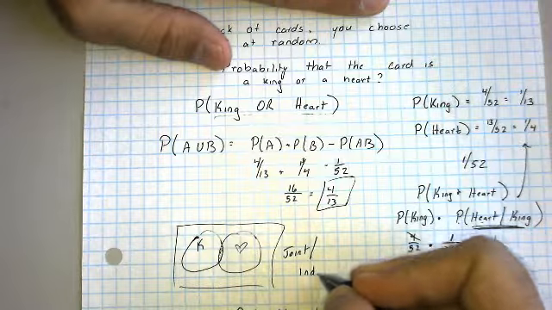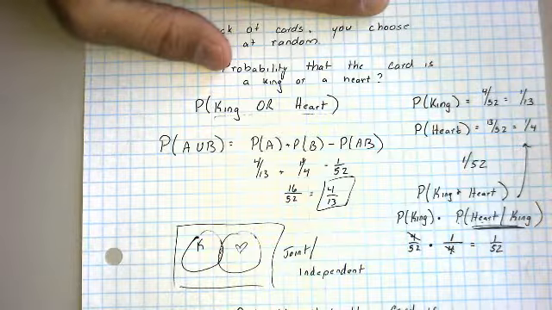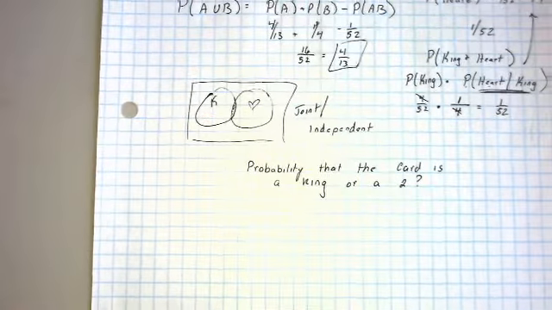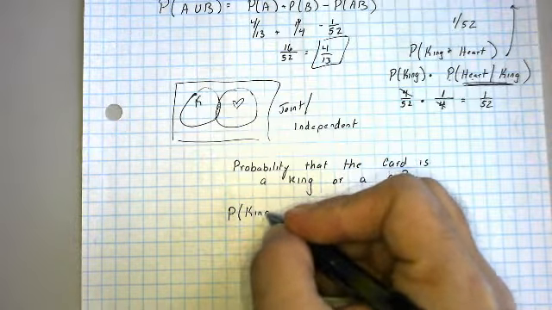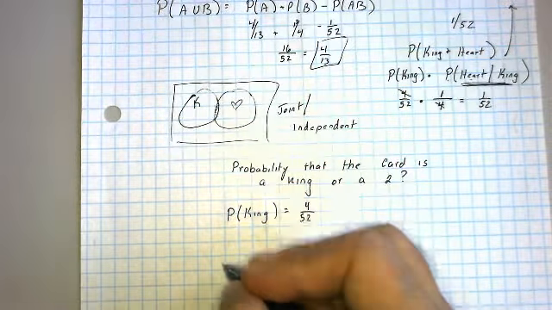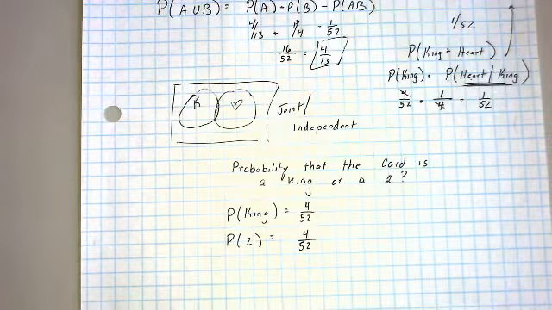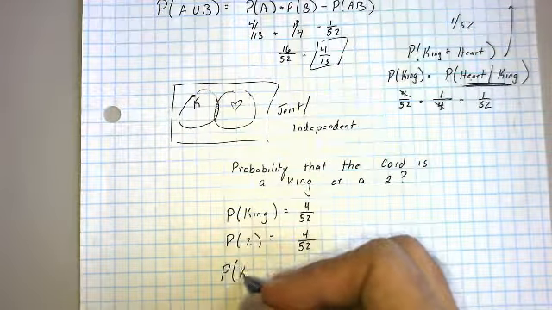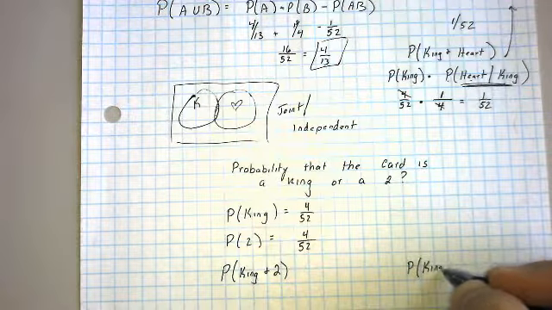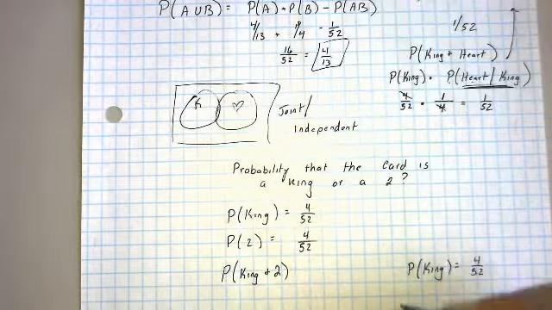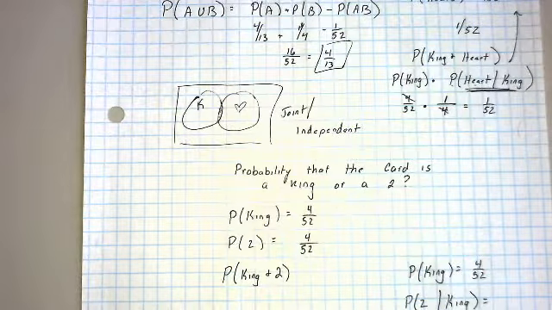Now, suppose I said the probability that the card is a king or a 2. Now, in this case, the probability that the card is a king is still 4/52. The probability that the card is a 2 is also 4/52. When I try to determine the probability that the card is a king and a 2, well, the probability the card is a king is 4/52. The probability that the card is a 2, given that it's a king, if the card's a king, it can't be a 2. 0 out of 4. So the probability that the card is a king and a 2 is 0.